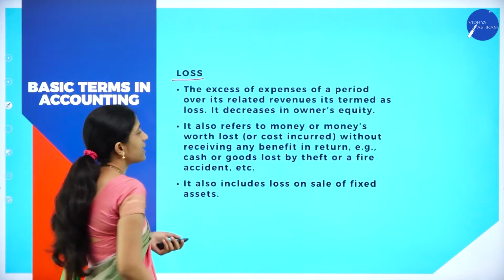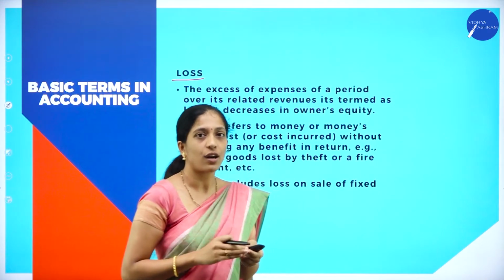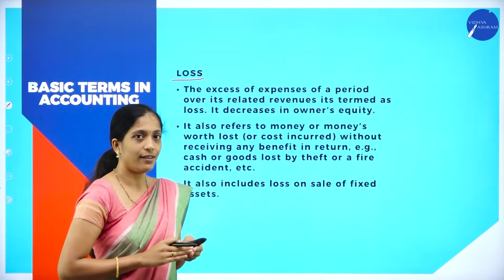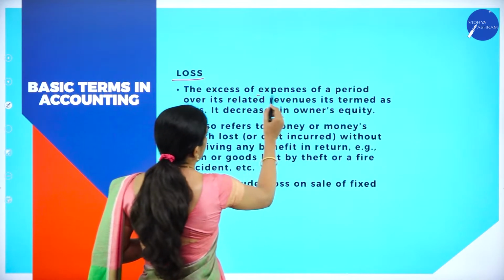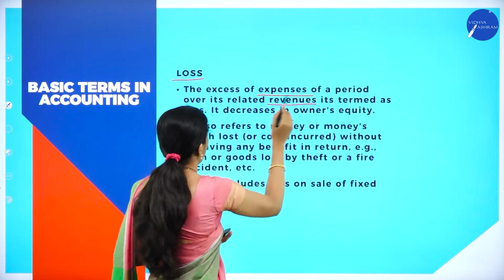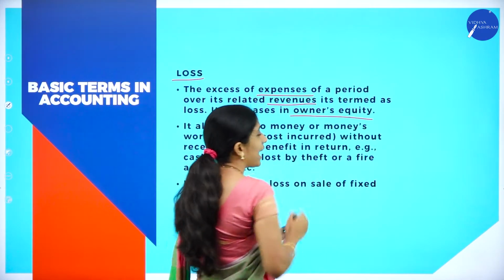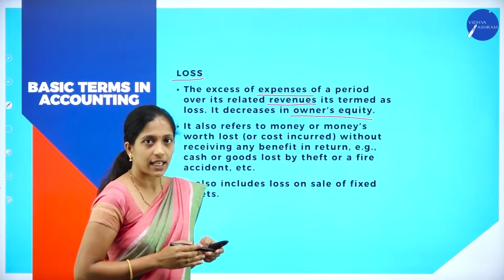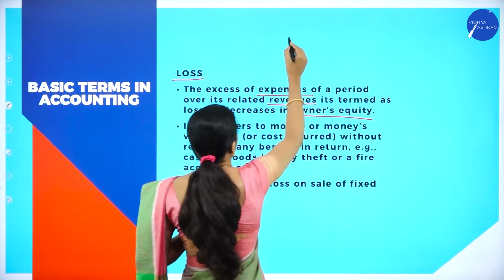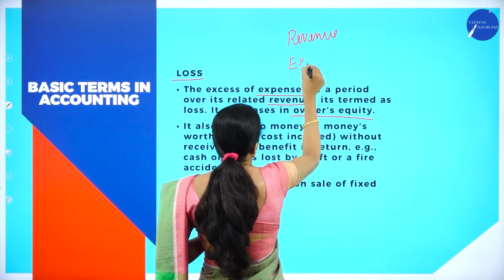Now the next one is loss. You know about profit. If the revenue is more than expense, it is called as profit. Then what is loss? The opposite of profit will be loss. The excess of expenses of a period over its related revenue is termed as what? Loss. It decreases the owner's equity. Whereas profit increases the owner's equity, loss decreases the owner's equity. Here also we are going to consider revenue as well as expense.